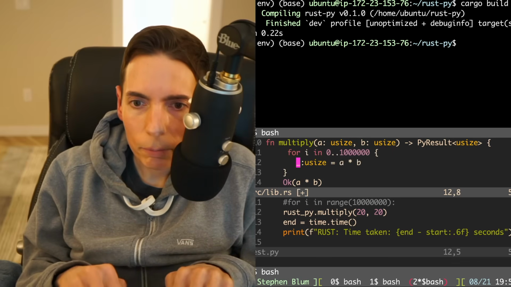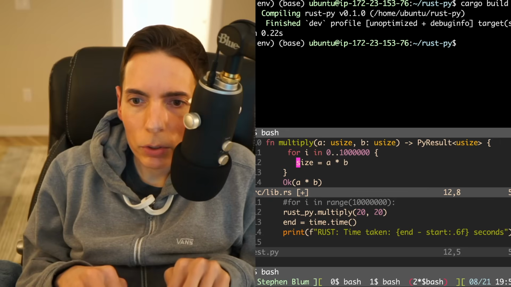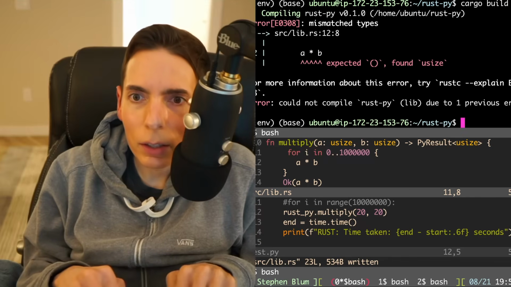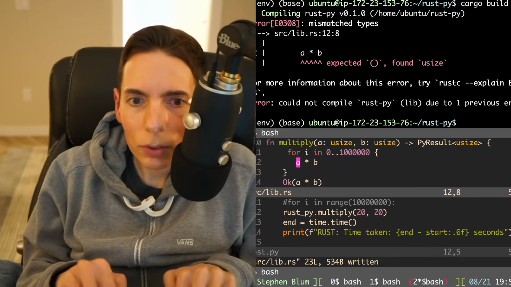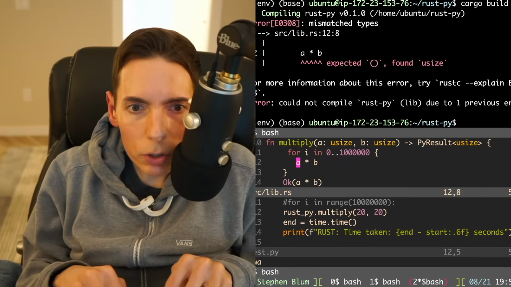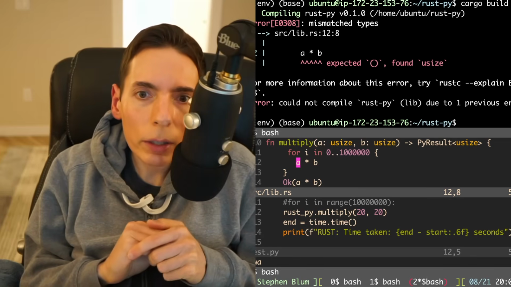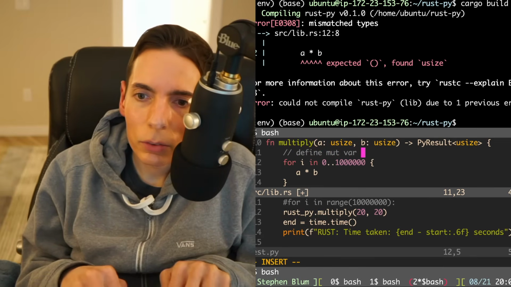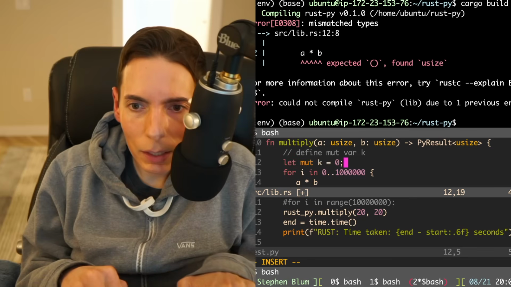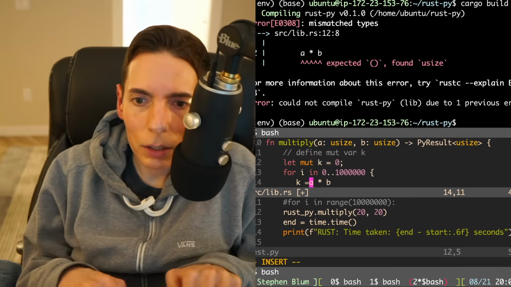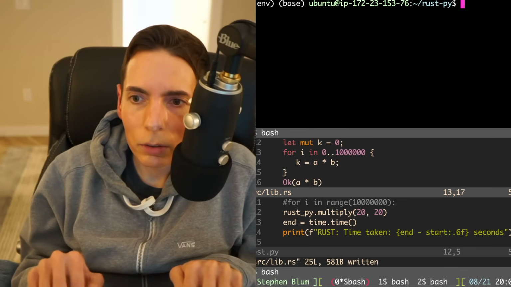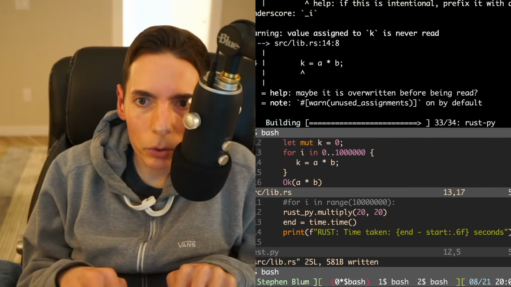I wonder if we can throw it away. I don't know if we can. I don't know if it likes that. Expected usize. Is there a Golang version of this? There probably is. Yeah, there's a Golang version. Let mut k. Let k equals mut. Okay. K equals. There we go. Okay. Build.